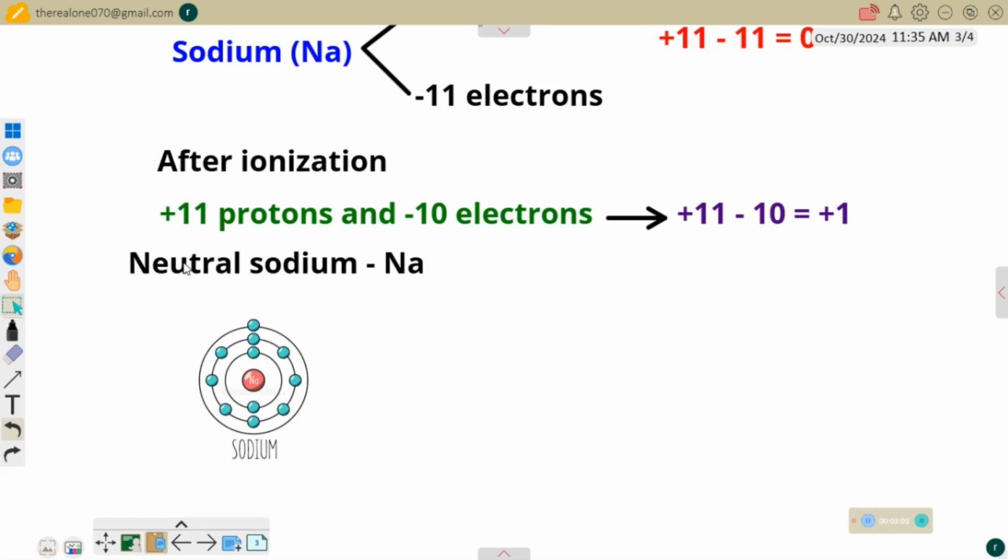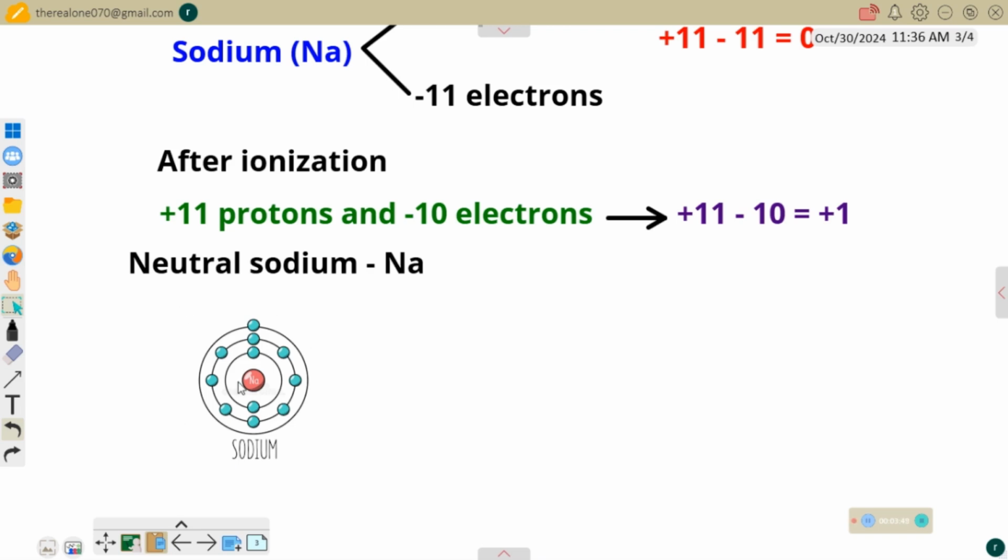So here is the symbol for neutral sodium, Na. You can see it's carrying no charge. And this is the atomic structure of neutral sodium. This is a simple atomic structure. Now, this central circle is the nucleus, which contains 11 protons. And you can see a cloud of electrons revolving around it. The first shell contains 2 electrons, and the second shell contains 8 electrons, 2 plus 8 giving us 10. And the last shell contains only 1 electron, making 11 electrons. So this is sodium before undergoing ionization.